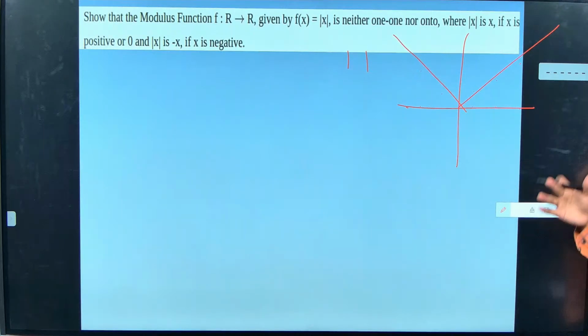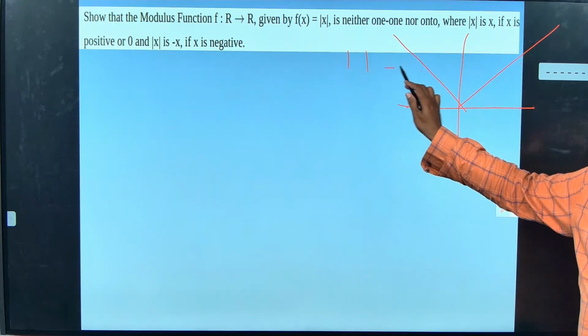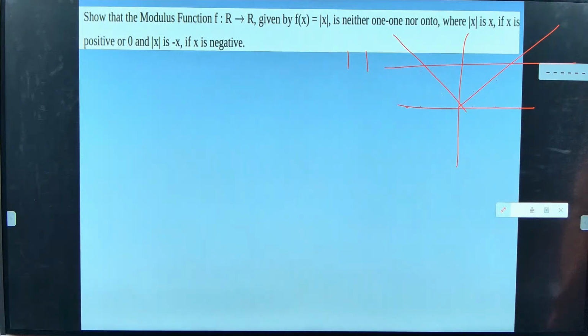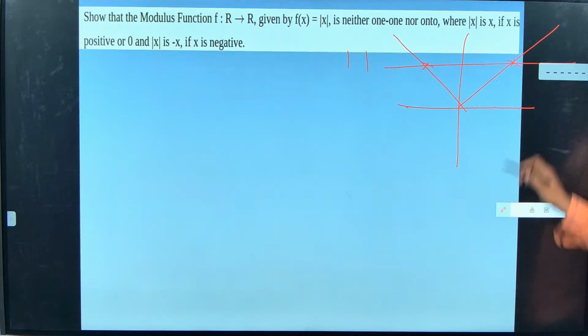We are going to call this function as what? Modulus function. See, I will tell you one thing. Whenever we have a function graph, there is a line test called the horizontal line test. When I draw a horizontal line, if it touches more than one point, then it is not a one-to-one function.